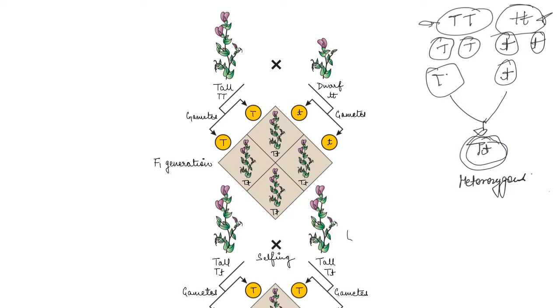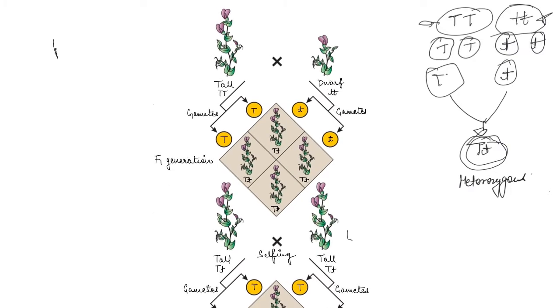All these can be understood through a diagram which is known as a Punnett Square, right? This Punnett Square was developed by a British geneticist, Reginald C. Punnett.